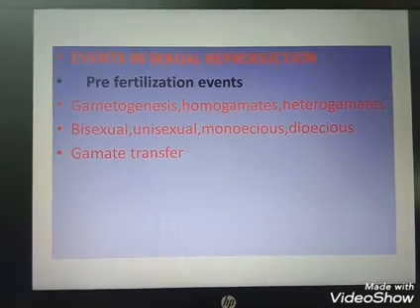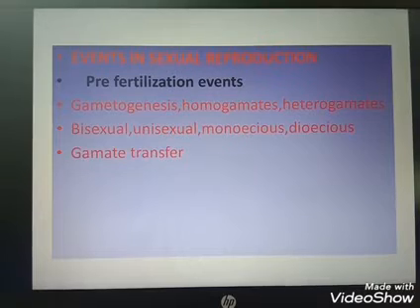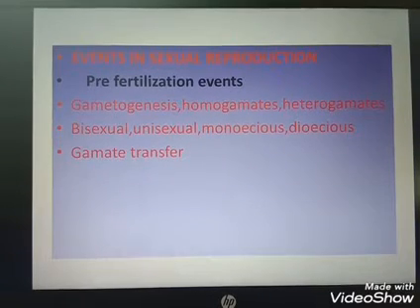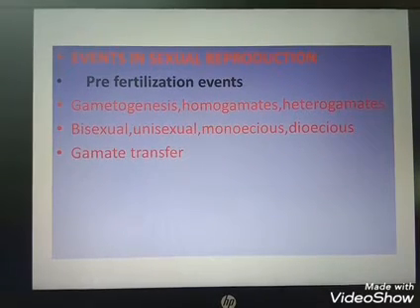The event that takes place in the pre-fertilization period is gametogenesis. Gametogenesis means the formation of the gametes. Organisms may be in the haploid condition or in the diploid condition, but the gametes are always produced, and the gametes are always haploid.